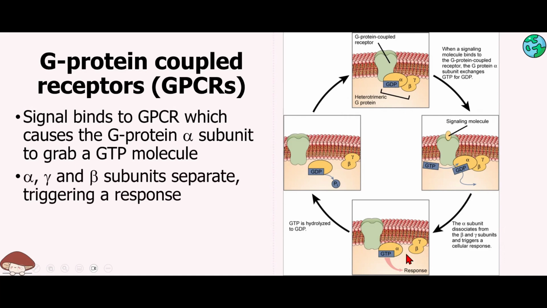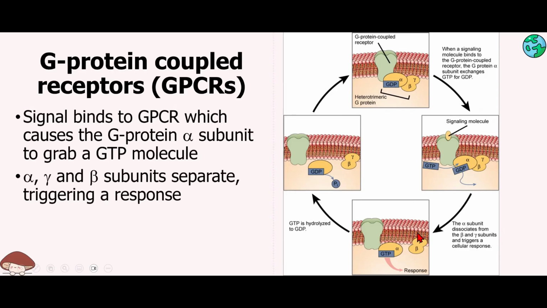And then this triggers the alpha subunit and the beta gamma subunits to separate from each other. Basically, they're going to go away and they're going to trigger a cellular response. I'm not going to go over the details of what's happening here, but basically, they trigger another protein, which triggers another protein, and it basically triggers a bunch of things that are happening in the cell, and changes are being made.